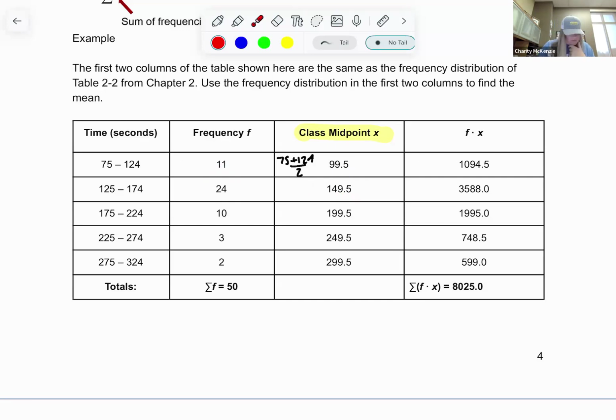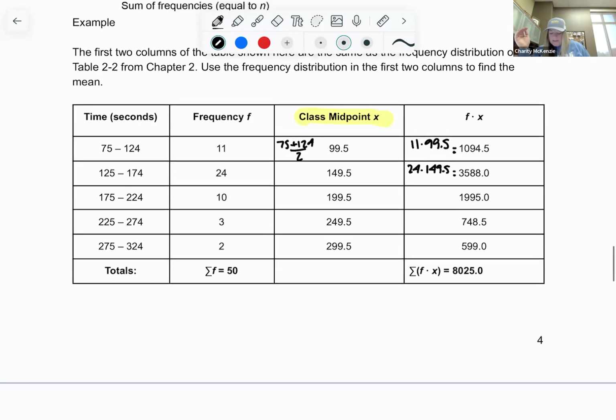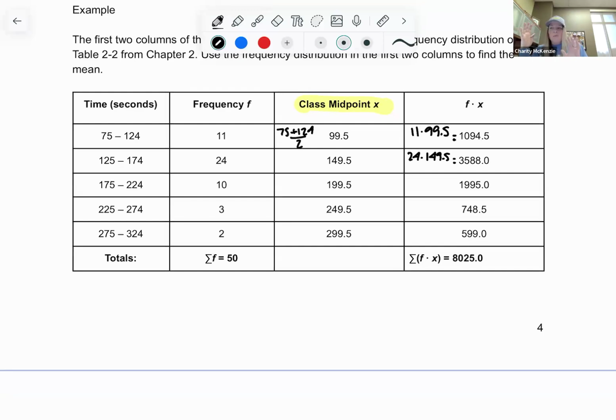So this section right here, I'm going to take 11 times that 99.5, and it equals this. And 24 times the 149.5, and it equals this. So we're literally multiplying the number of values times the midpoint, and that will get us basically what they all add up to in each category.